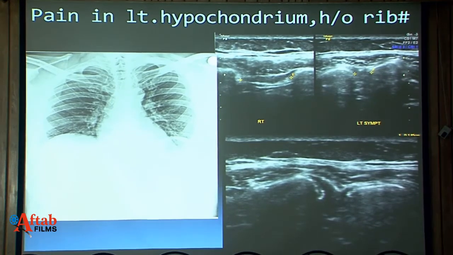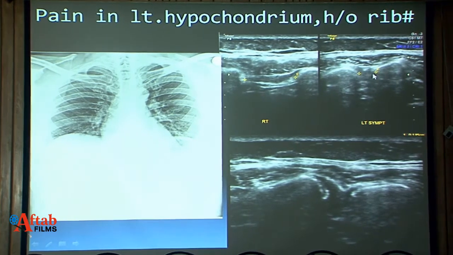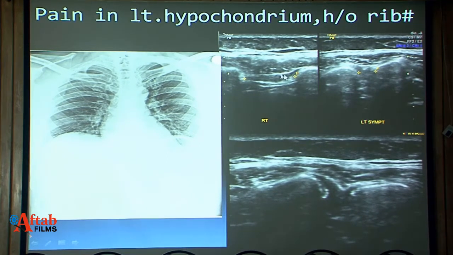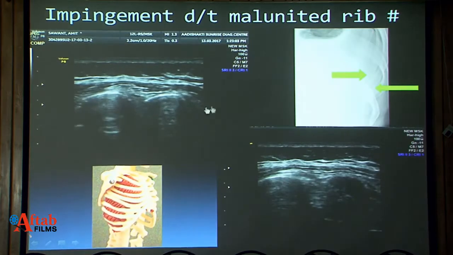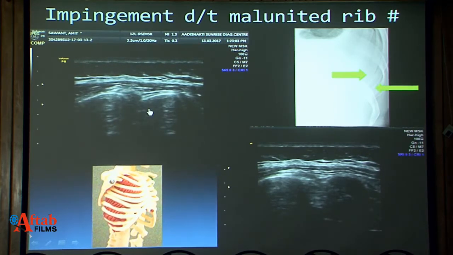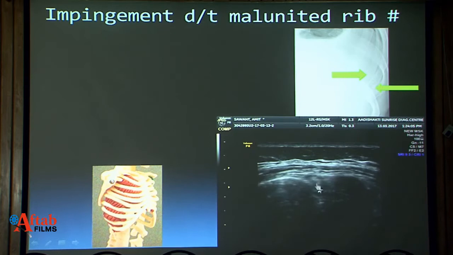This was a very peculiar case. This patient had met with trauma 2 years back and he had pain on and off since then. Chest X-ray was done, and curiously, we did his ultrasound. We can see that the intercostal space on the symptomatic side is reduced. This is the normal one. Again, reduced space. We can see the video here. There is angulated malunion of the rib causing impingement of the structures in the intercostal space, and we can see the structures are squeezed out of the intercostal space, and this was causing the pain. I repeat, there is angulated malunion of the rib, decreasing the intercostal space on this side.